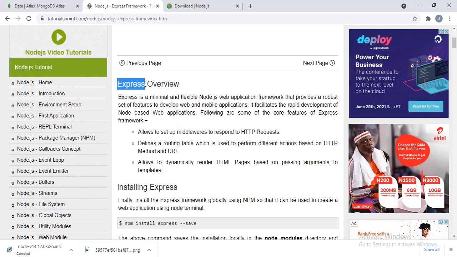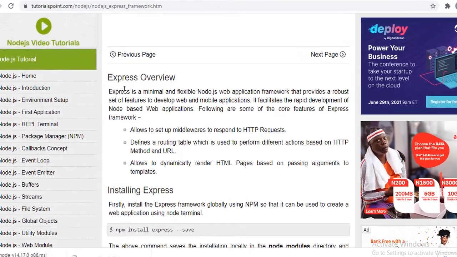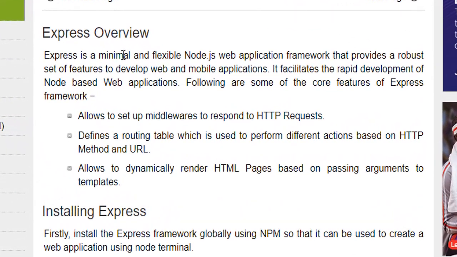So I'm going to talk about this Express now. Take note of this. Express is a minimal and flexible Node.js web application framework. You understand? Mostly what this does is that it helps you create middleware, and when you set them up, they can respond to HTTP requests.